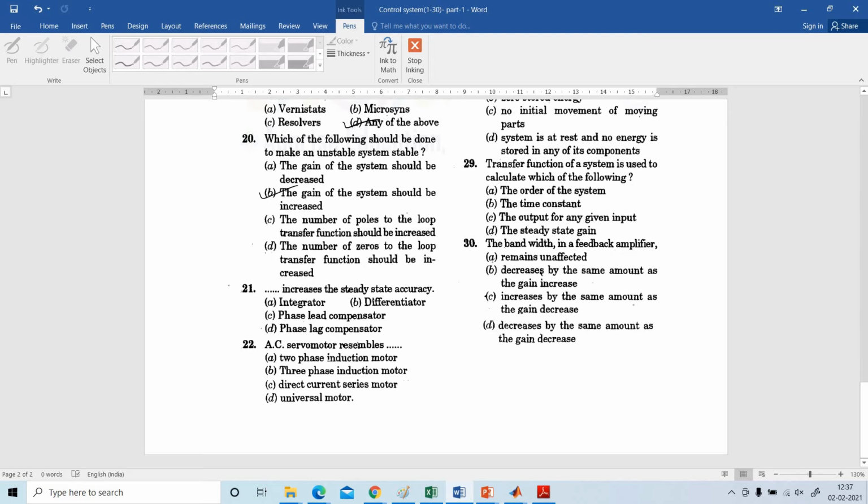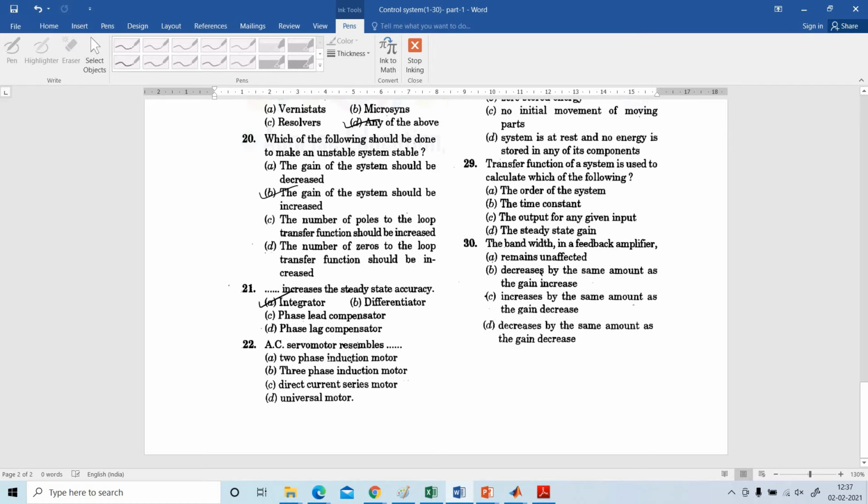21. Which increases steady state accuracy? Integrator, differentiator, phase lead compensator, phase lag compensator. Integrator increases steady state accuracy.